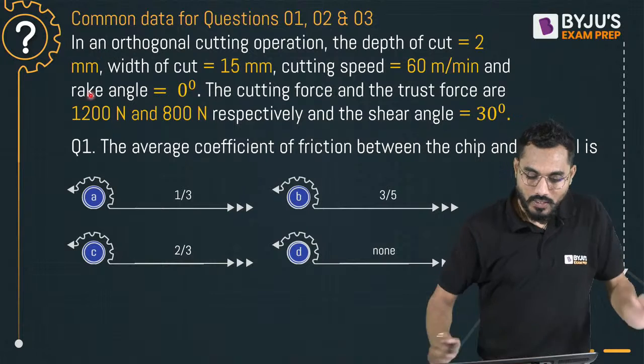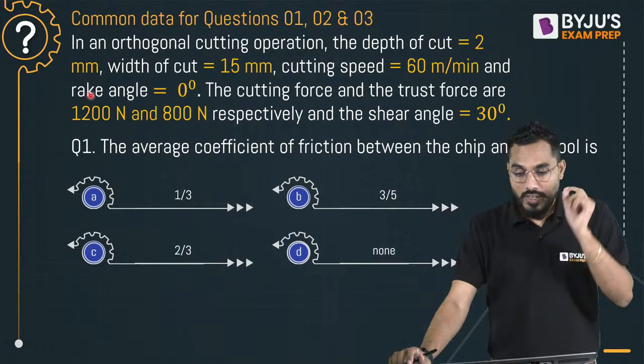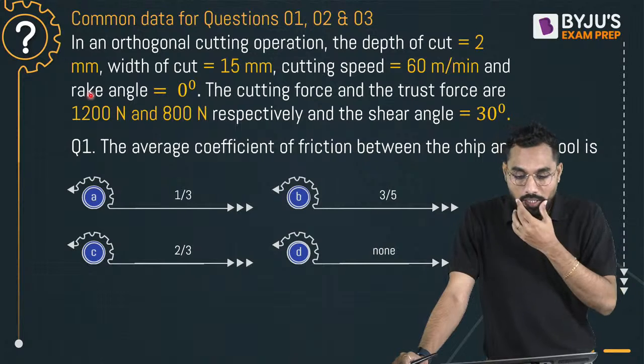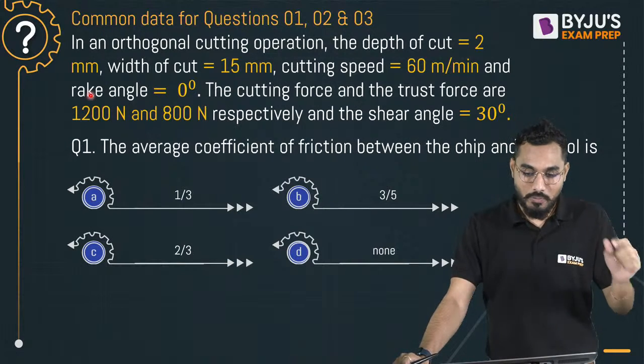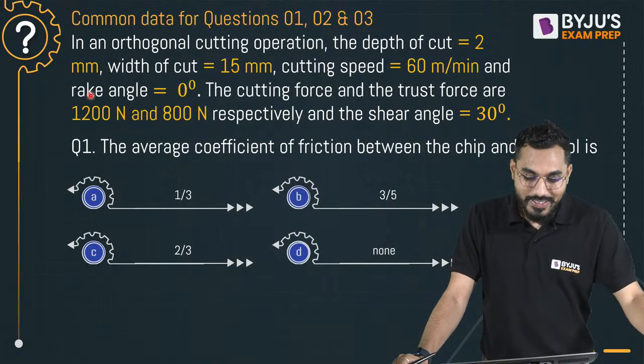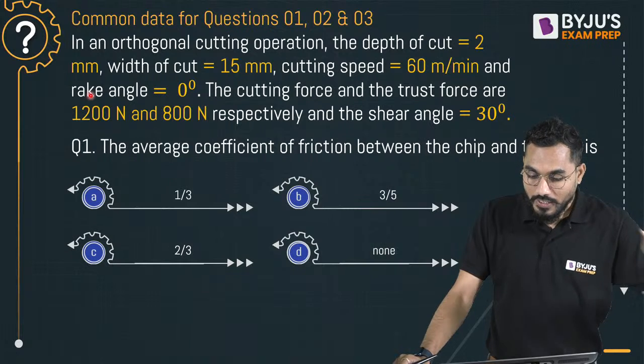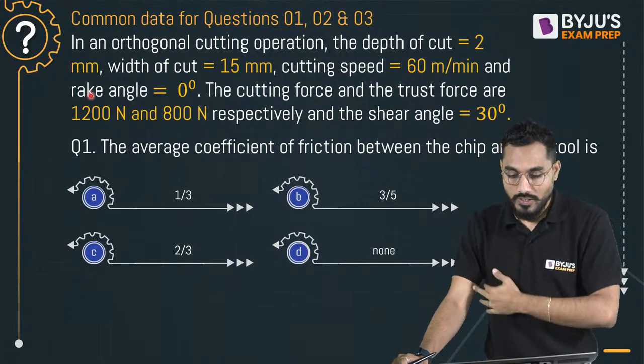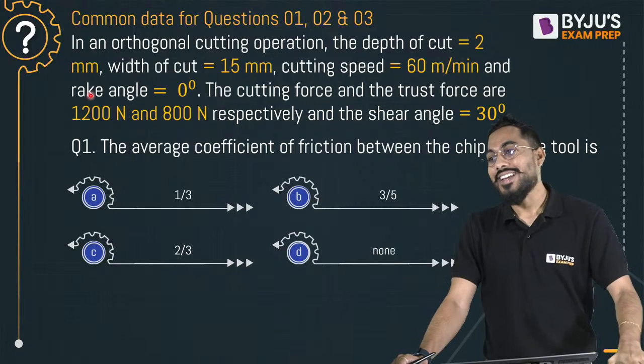In an orthogonal cutting operation, the depth of cut is equal to 2 millimeter. Width of the cut is 15 millimeter. Cutting speed is 60 meter per minute. And the rake angle is exactly equal to 0 degree. The cutting force and the thrust force are given as 1200 Newton and 800 Newton respectively, and the shear angle is exactly equal to 30 degrees.